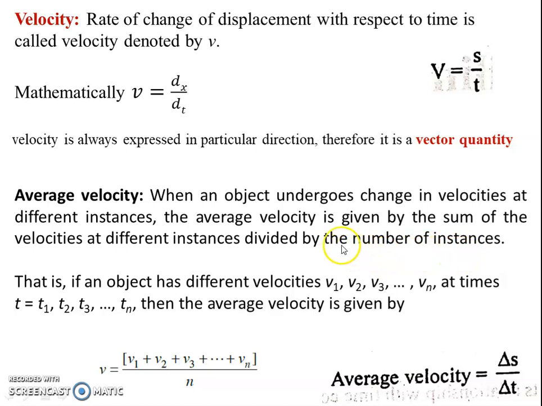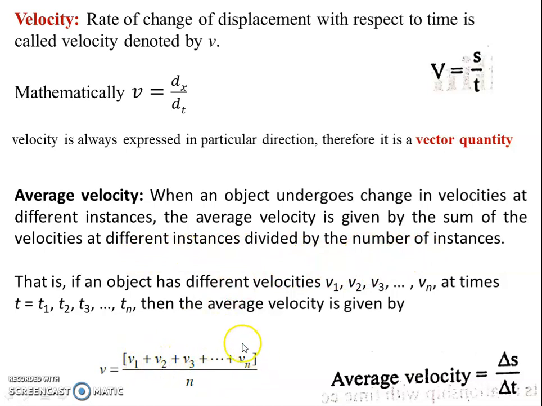These things we already know from our PUC, we have all studied these definitions. We will see it once more.